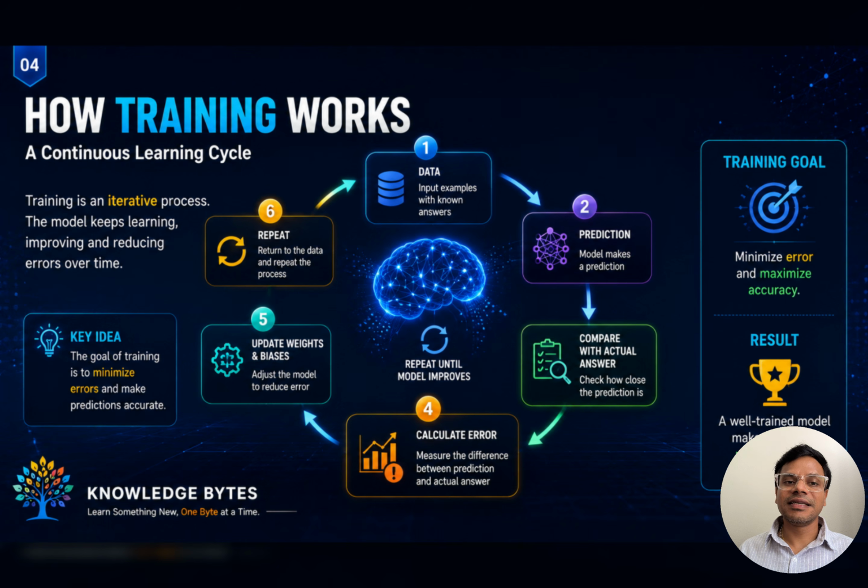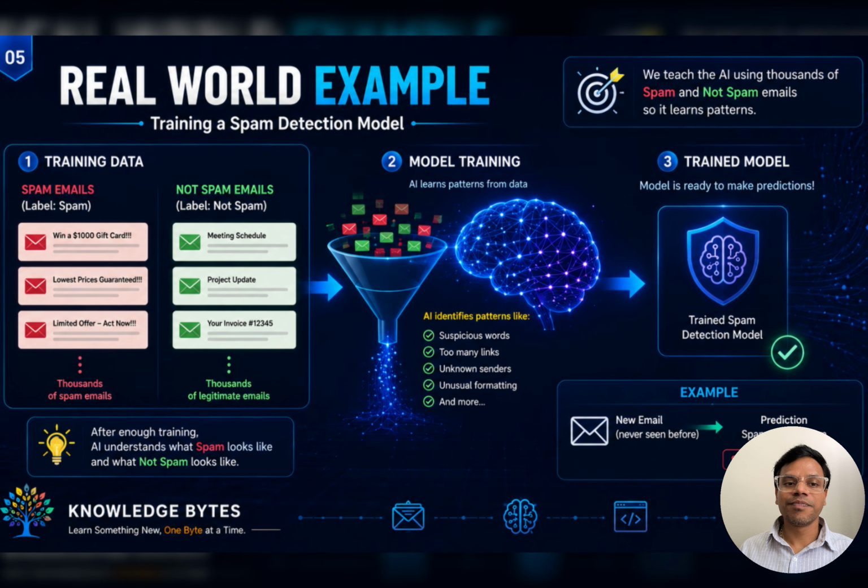So training follows a simple cycle. First, data is provided. Next, the model makes a prediction. Then the prediction is compared with the correct answers. The model calculates the error. It updates its weights and biases. Then the cycle repeats. Over time, the model becomes smarter and more accurate.